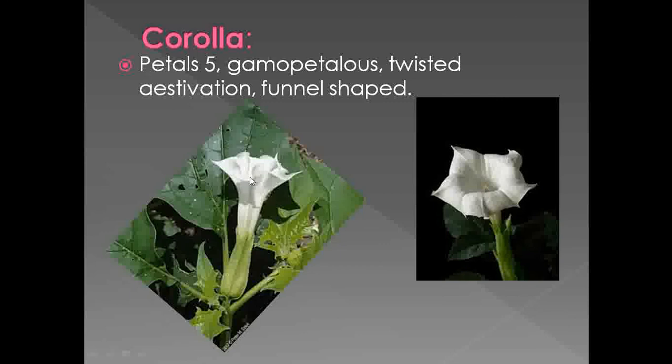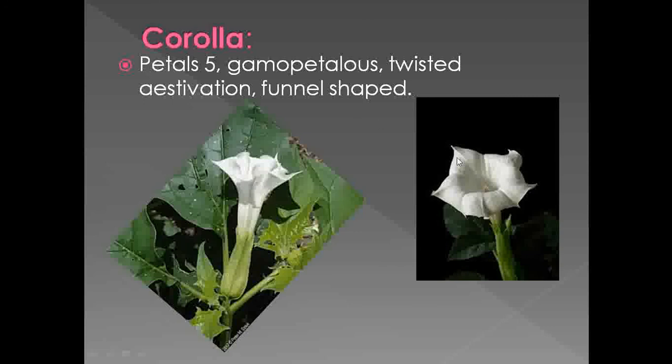Whatever the shape is produced by the flower after fusion, that shape is called funnel shaped. Then they are fused, they can form a corolla tube, as like calyx. Here also the calyx can form a calyx tube, here also the petals can form a corolla tube.